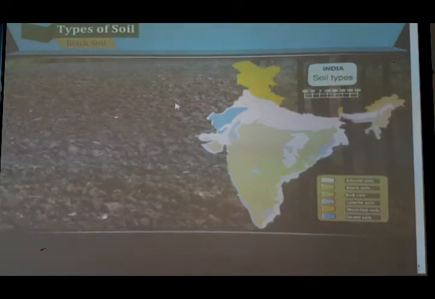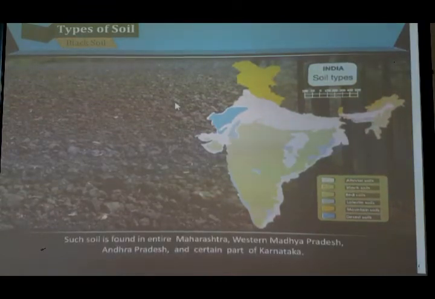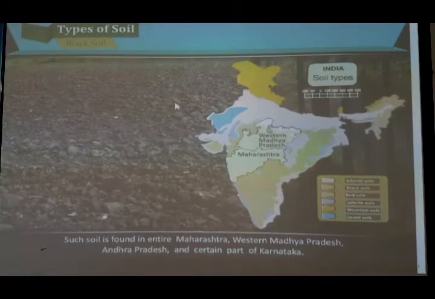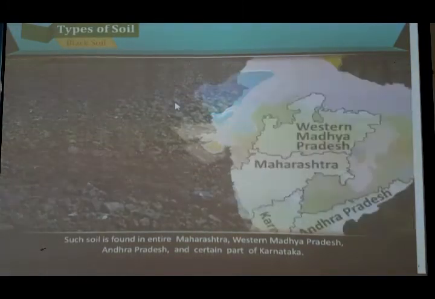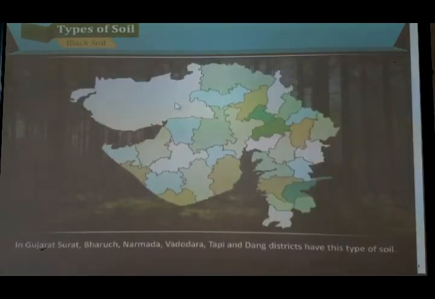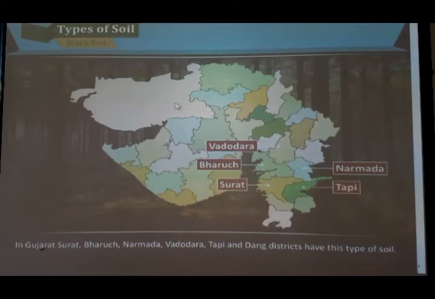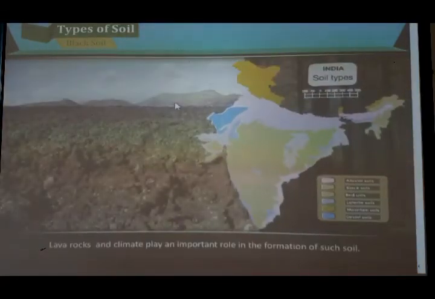So you can see here the lava, the igneous rocks which contain the lava, the soil is formed from it, and the color is black, so it is also called black soil. Such soil is found in entire Maharashtra, western Madhya Pradesh, Andhra Pradesh and certain parts of Karnataka. In Gujarat, Surat, Bharuch, Narmada, Vadodara, Tapi, Dang districts have these types of soils.